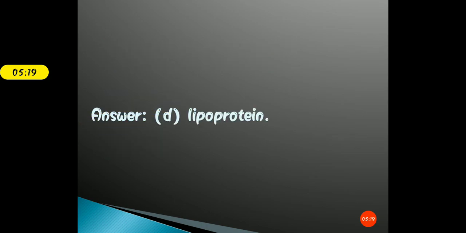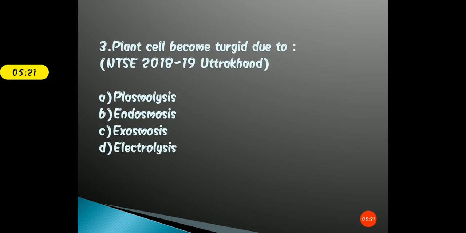Now students, many of you have a doubt: ma'am, what is plasmolysis? Why is plasmolysis not the right answer over here? See, plasmolysis is a condition in which the cell shrinks when we place the cell in a hypertonic solution. Here we are talking about the turgid condition. Do not confuse the two concepts, both are very different.